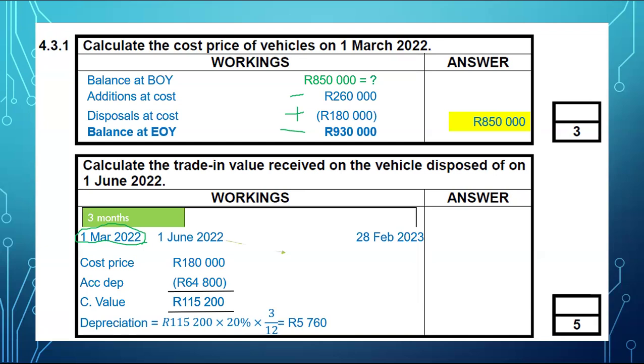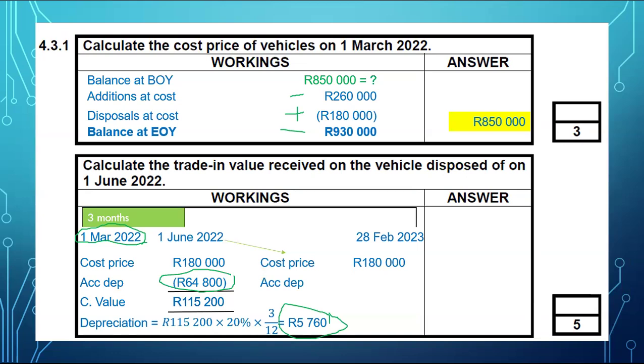Now I'm going to calculate carrying value when the asset was sold, which will be on the 1st of June. So the cost price still remains, but what will change will be accumulated depreciation. So the accumulated depreciation on that day will be the current year depreciation plus accumulated depreciation at the beginning of the year. Remember, accumulated depreciation is only increased by depreciation.